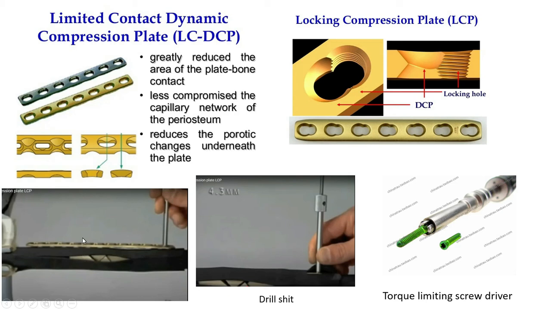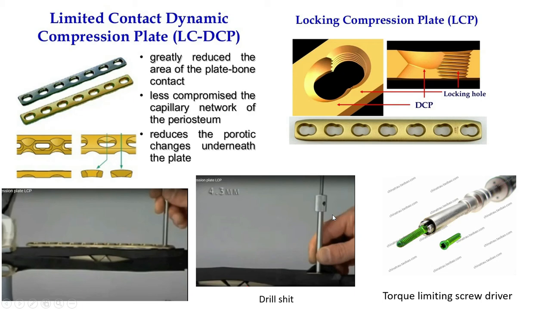Otherwise, as the core diameter of the screw is very large, with any small deviation from the axis, the screw will pass, but two problems can occur. One, it will not engage properly in the distal cortex. Or it can engage the distal cortex, but the head thread will not engage with the plate, so there will be a lack of locking.